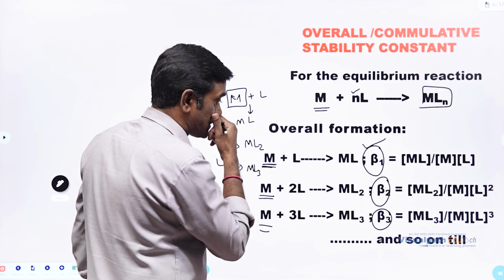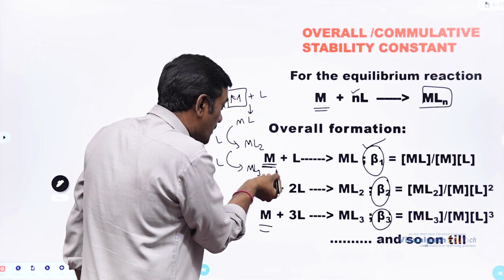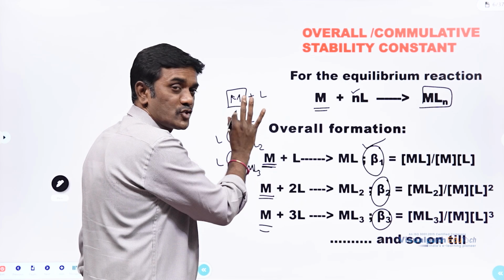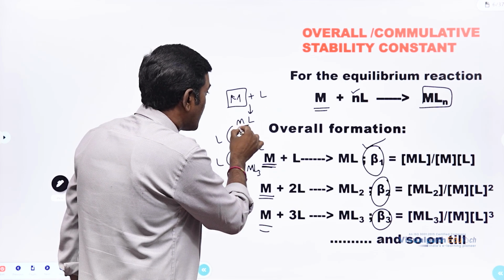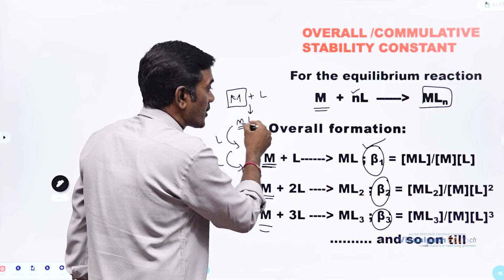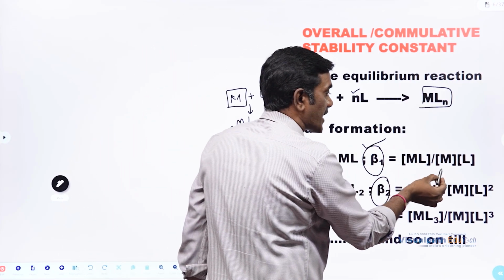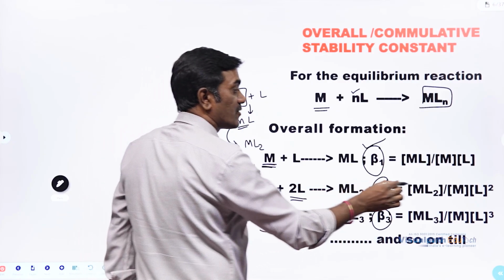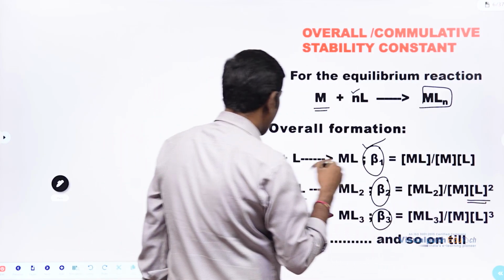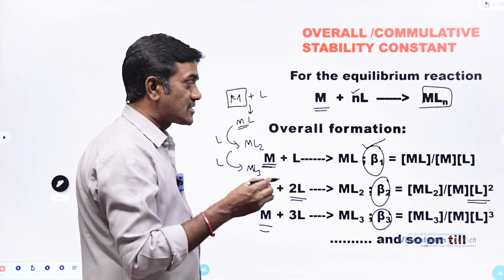Every step metal is free. And so here, compared to here, the clarity should be there. And one more thing, here ML by ML is obviously product concentration by reactant concentration where we are writing, it will be individual. Here in this case, we can see ligand power will come. In the previous case, it's not like that. Why?